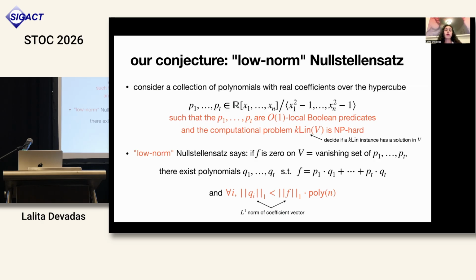So just to recap, what we prove in our paper is that if this low norm Nullstellensatz hypothesis holds for P1 through Pt that satisfy these properties, then we have weak soundness of an NSPCP that will allow us to build a SNARG.